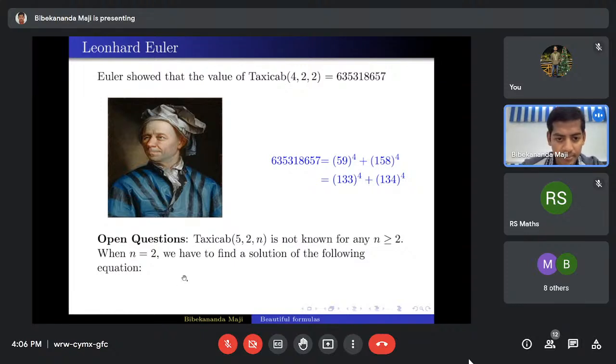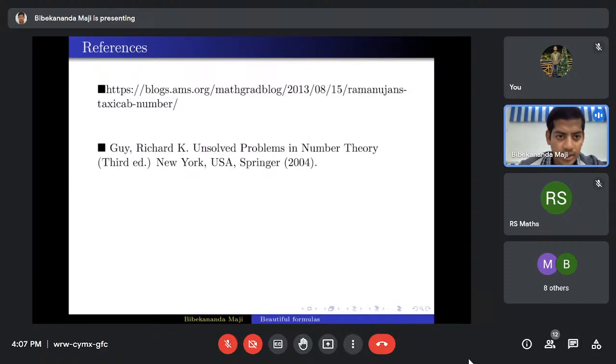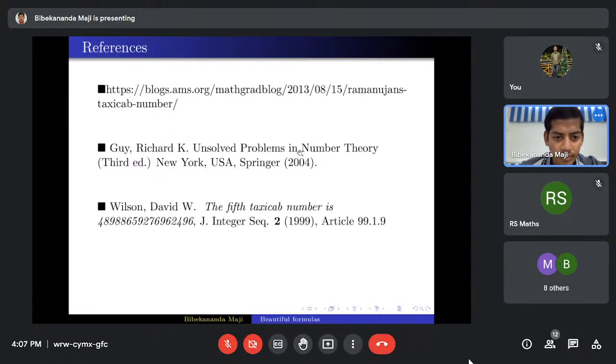So when n equals 2, we need to find a solution of this equation: X equals a to the power 5 plus b to the power 5 equals c to the power 5 plus d to the power 5. This simple equation, still we do not know the solution of this simple equation. Here are a few references for this. This is a very famous book by Richard Guy, Unsolved Problems in Number Theory.